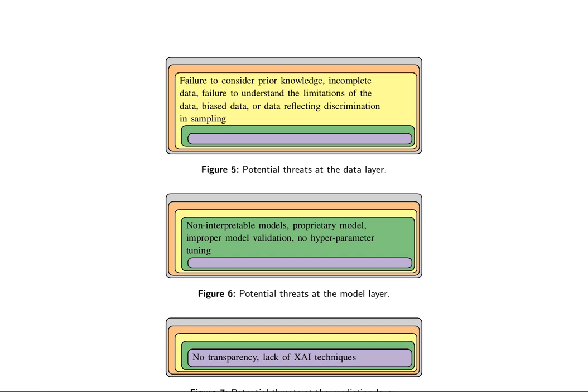A concrete example is provided, analyzing Google's AI model for detecting retinopathy, which failed due to disparities between training data and real-life data, highlighting the importance of addressing ethical and technical requirements during development.